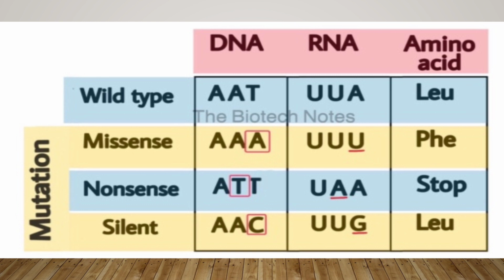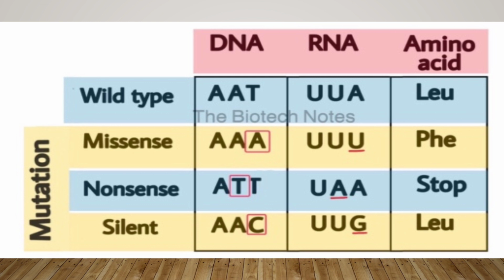Due to missense mutation in AAT, T is replaced by adenine A, which results in the production of the amino acid phenylalanine instead of leucine. A single change in the nucleotide leads to different protein synthesis.